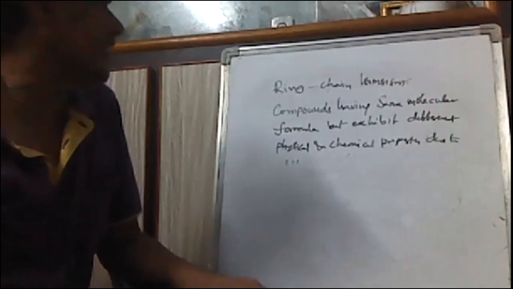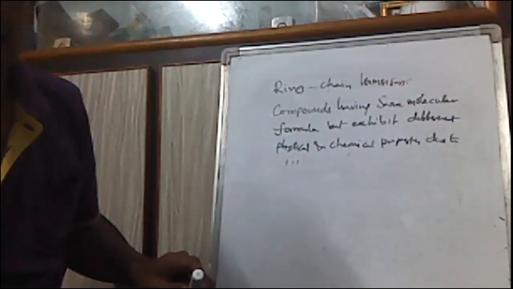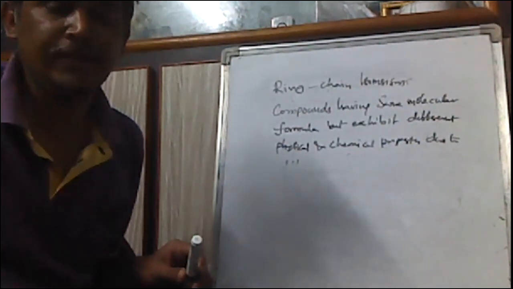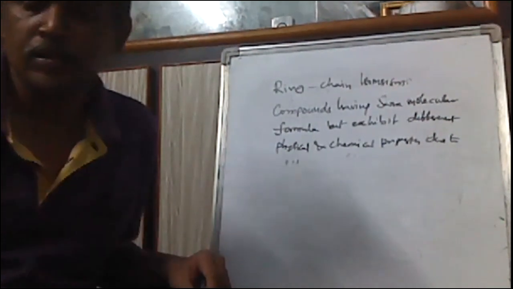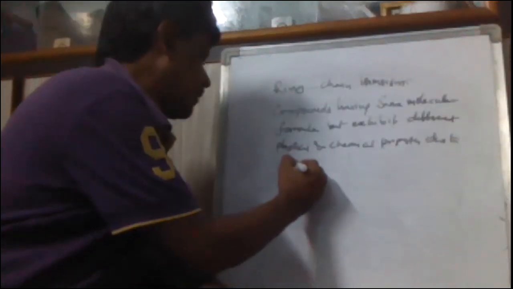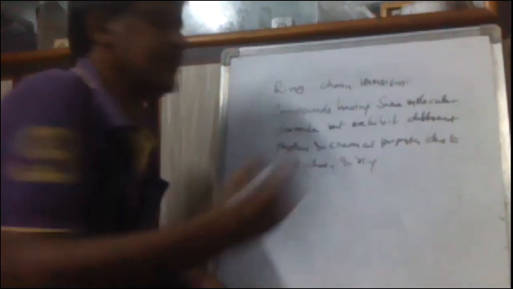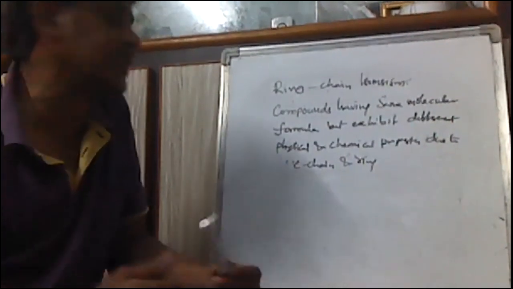Compounds having the same molecular formula but exhibiting different physical and chemical properties due to the difference in carbon chain and carbon ring are called ring chain isomers, and the phenomenon is called ring chain isomerism.